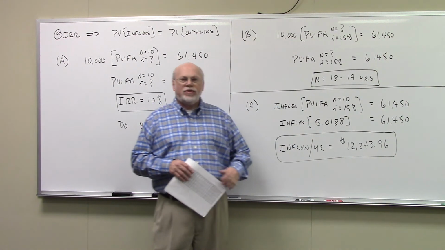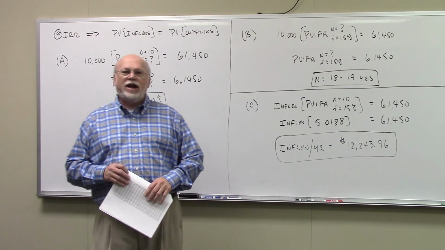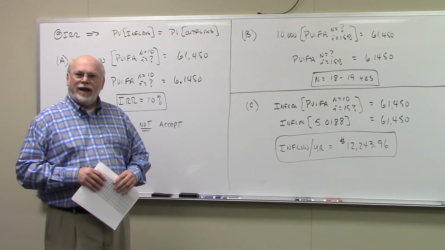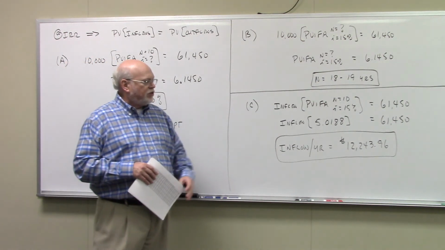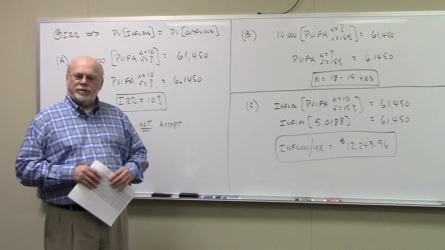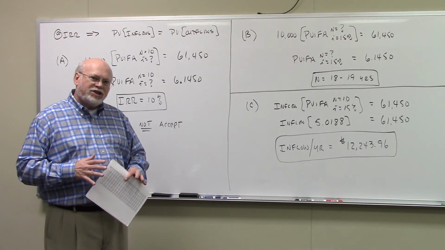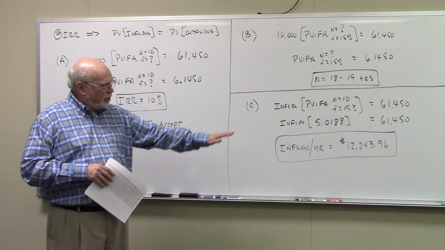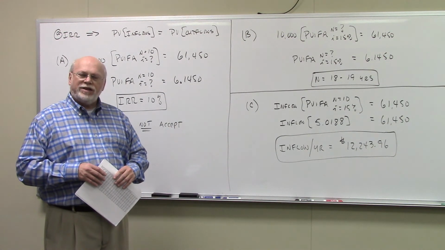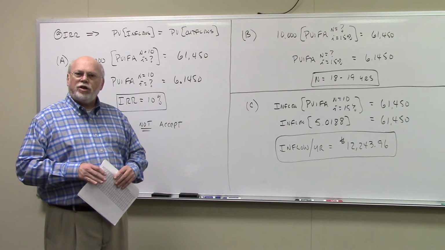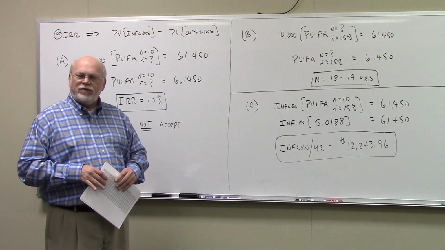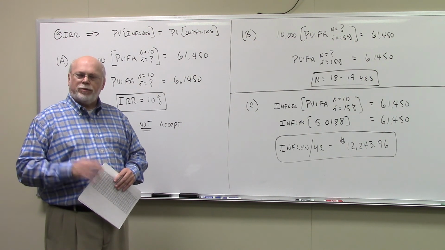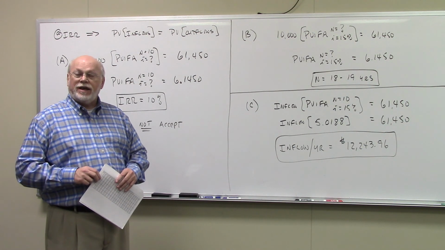You take 61,450 divided by your interest factor, your PVIFA, of 5.0188, and you get 12,243.96. So if you can negotiate a cash inflow of not $10,000, but of $12,243.96, then you'll have a 10-year project that earns you a 15% rate of return. That's your hurdle rate, that's your cost of capital. That would make this an acceptable project.